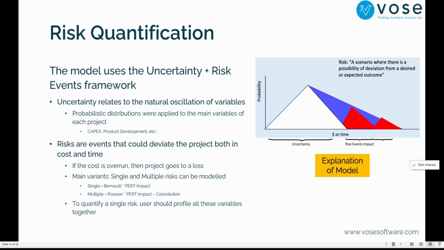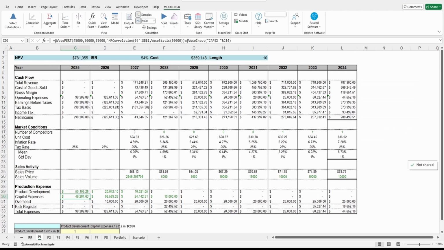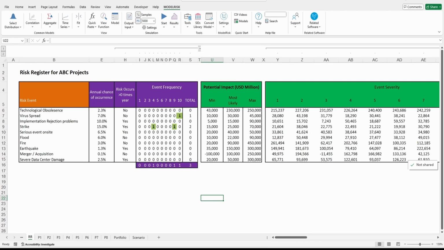But on top of that, you can have risk events, meaning that you can have things that could occur that are not good with the projects, right? Like, for example, technological obsolescence, a virus spread, implementation rejection problems, which is typical, right? Data center damage and things like that. For each one of these risks, we set up a probability or a frequency for the occurrence. We configure if they occur one or more than one time per year, you see here. So if the risk occurs more than one time a year, we have a Poisson distribution, right? And if it occurs only once per year, we have a Bernoulli distribution.